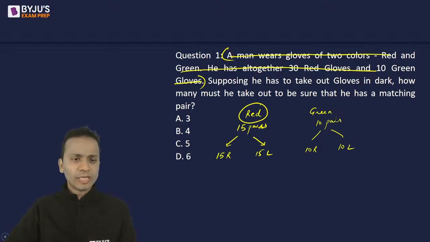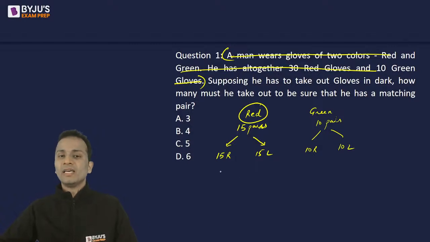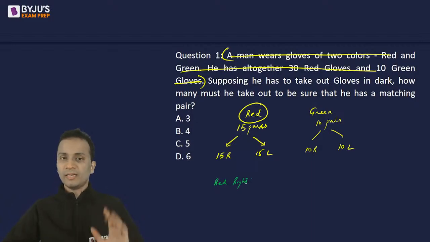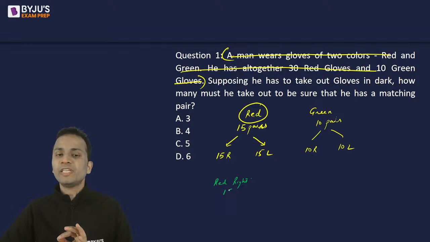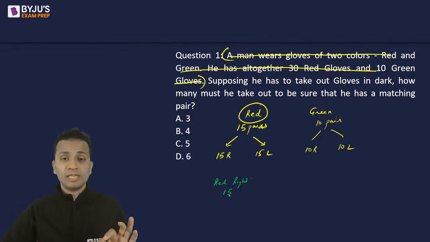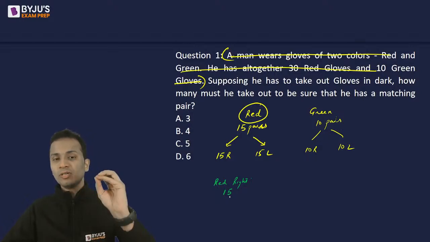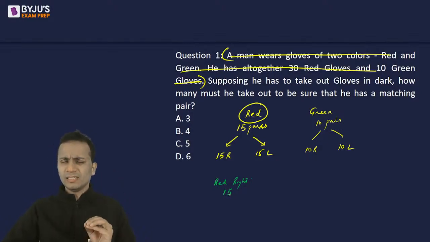Let's see, we have to look at the worst case scenario. So I took out one glove. Let's say it is a red right. Okay, red right has come. Then I took out another, and that is also a red right. Red color, right glove. Continuing like this, red right, red right, red right, I have taken out 15. Till now no pair has been formed. I'll keep on picking up gloves, and since I should consider the worst case scenario, I can say that in the first 15 pickings I will get all these 15.